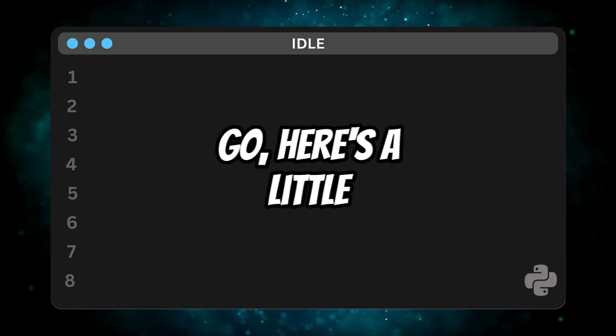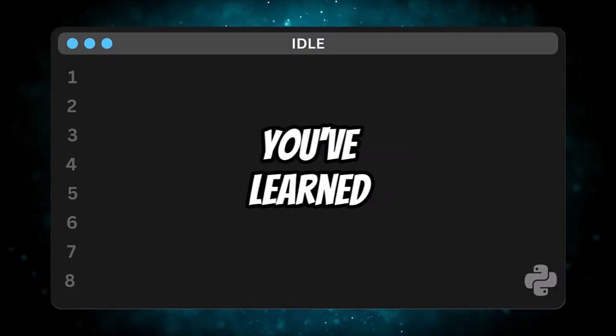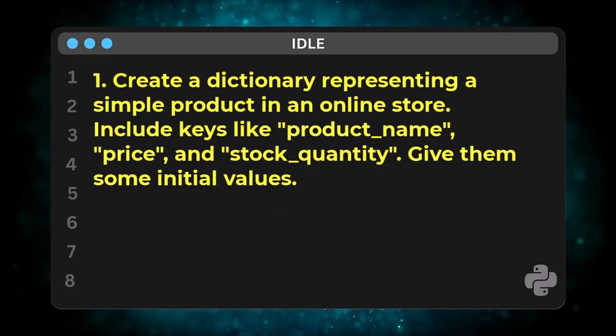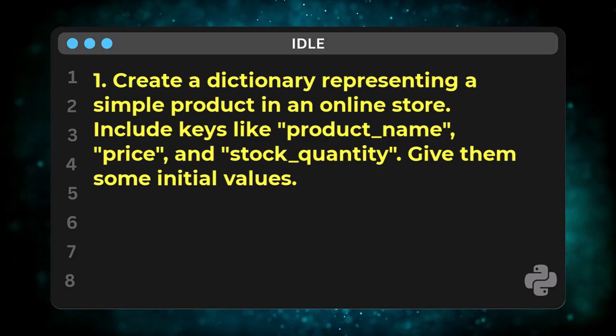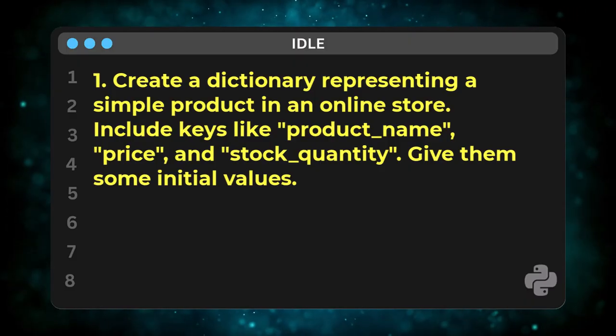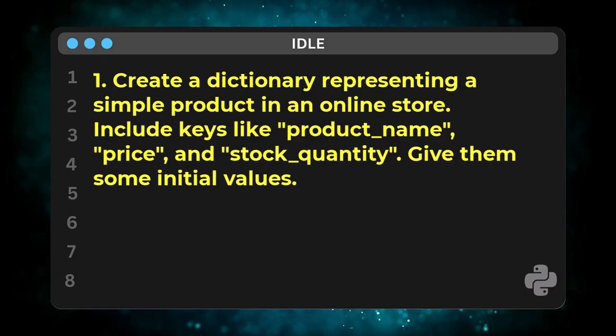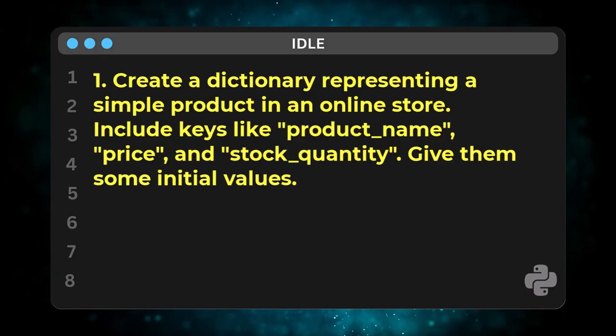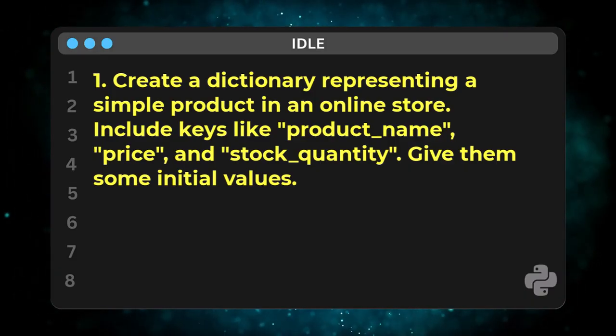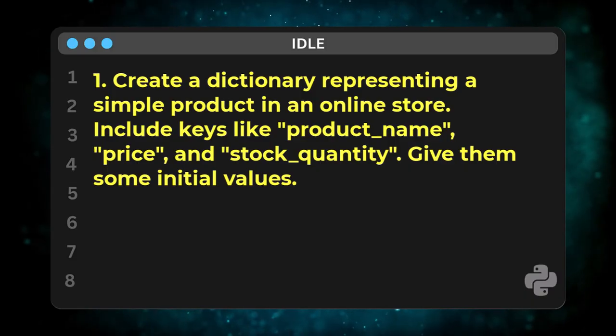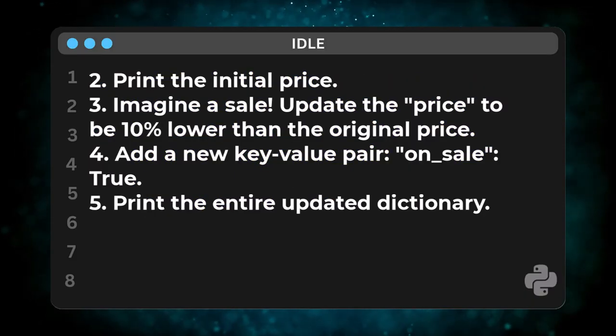But before you go, here's a little challenge to test what you've learned today. Create a dictionary representing a simple product in an online store. Include keys like product name, price, and stock quantity. Give them some initial values. Print the initial price.